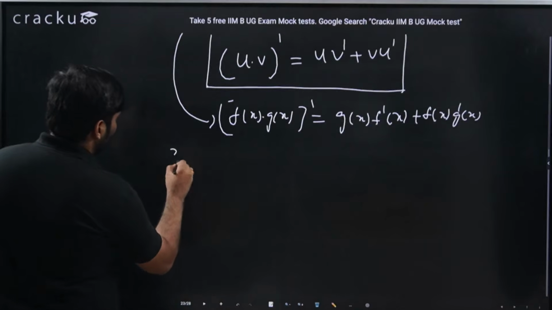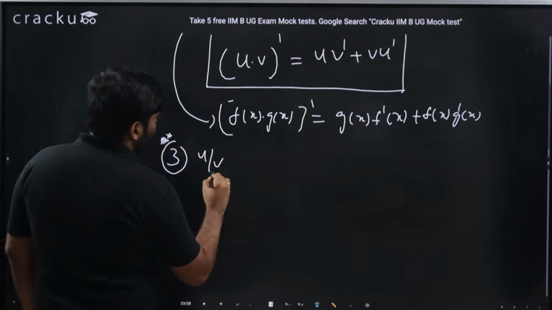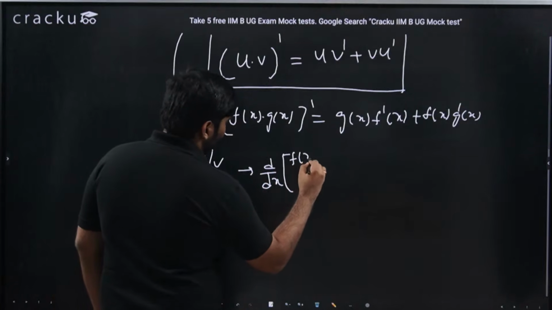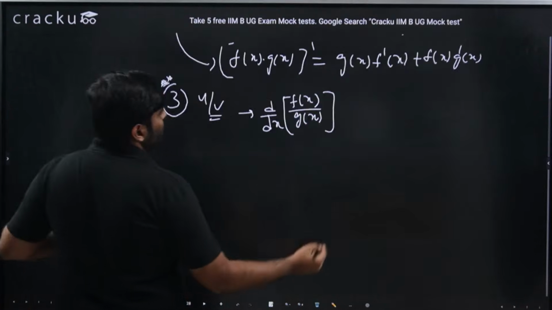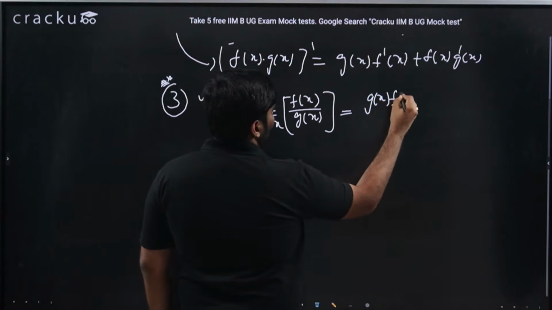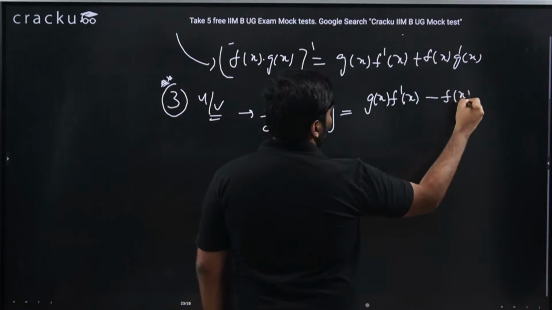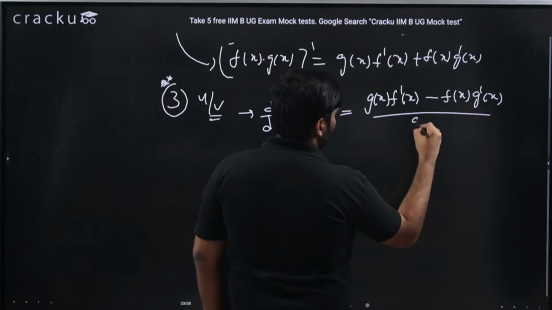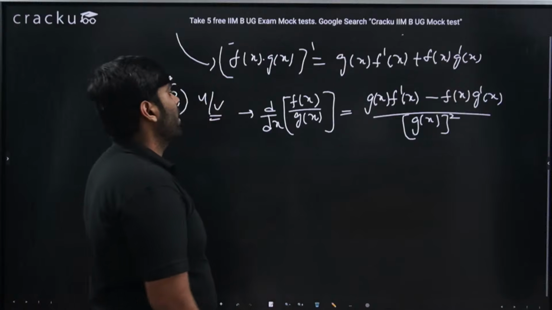Similarly, there is a rule for differentiation of a quotient. We call that the U by V rule. That is d by dx of f of x by g of x. This comes out to be g of x into f dash of x minus f of x into g dash of x, divided by g of x whole square.